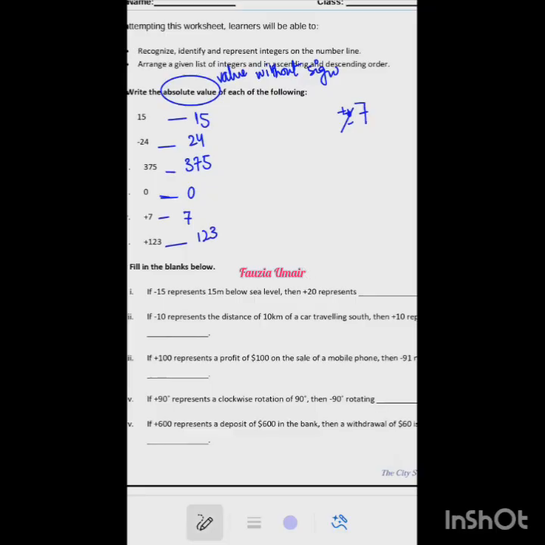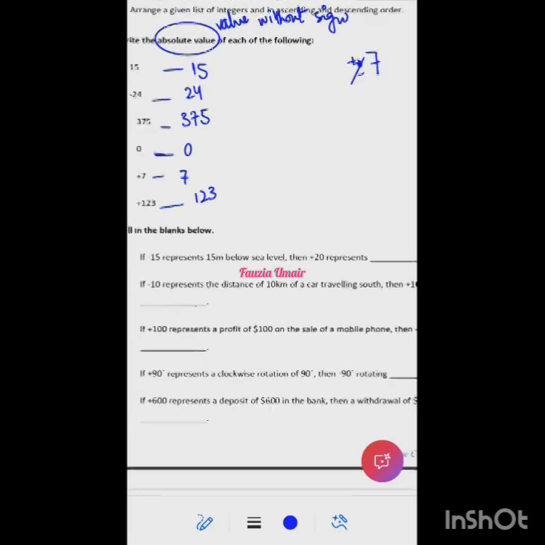So below are the fill in the blanks. If minus 15 represents 15 meters below sea level, then plus 20 represents 20 meters above sea level. Excellent. So they are like riddles, right? If minus 15 is 15 meters below sea level, so definitely plus 20 would be 20 meters above sea level.